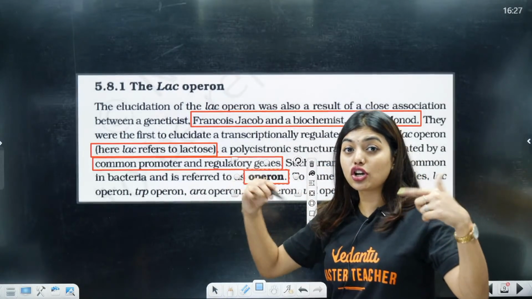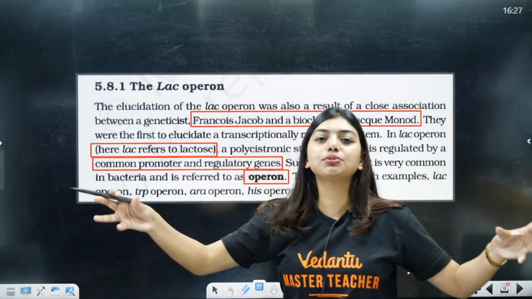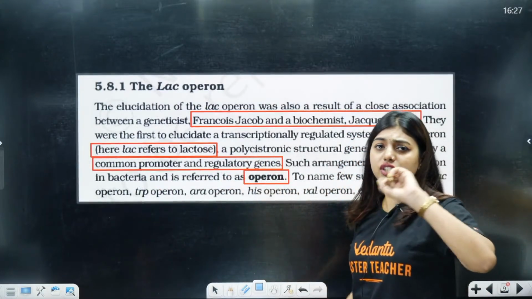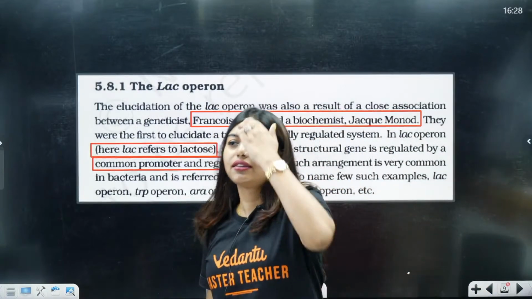So lac operon is not the only model. Anything where the arrangement is like this, that means where there is a set of promoter and regulatory gene, is called an operon.